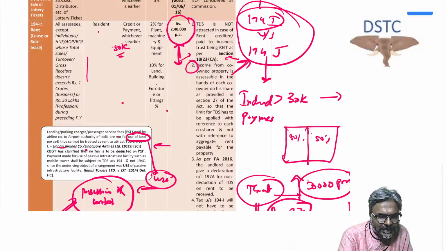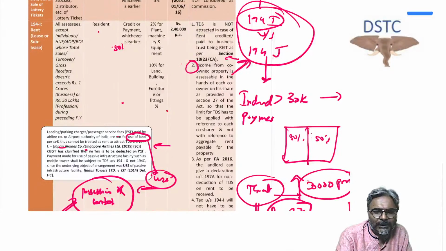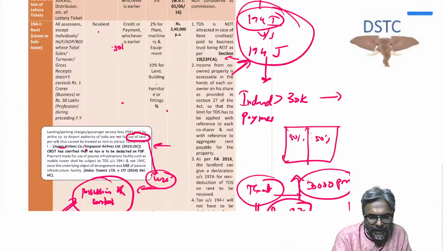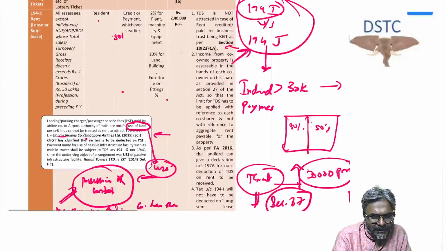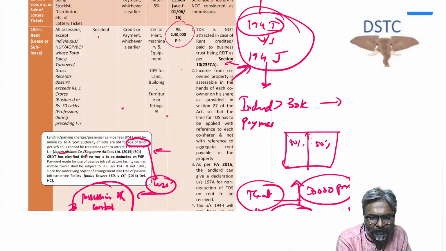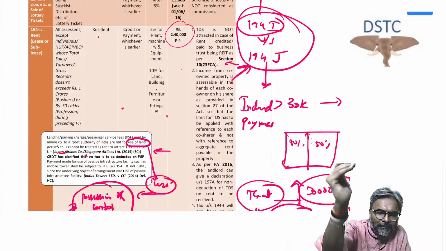For the TDS in this regard, the 2,40,000 is the limit that you have to take in aggregate per annum for all furniture, plant, building.